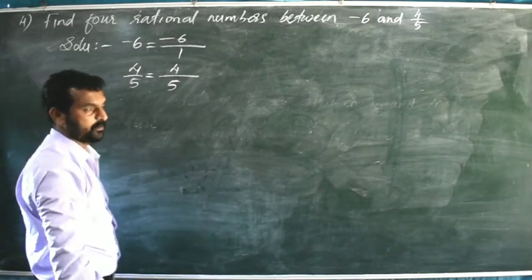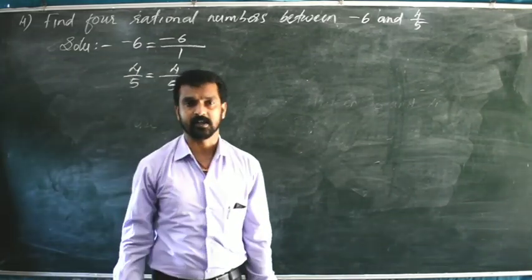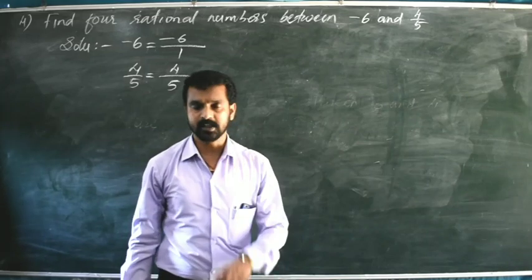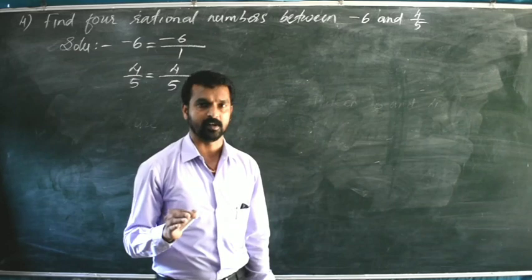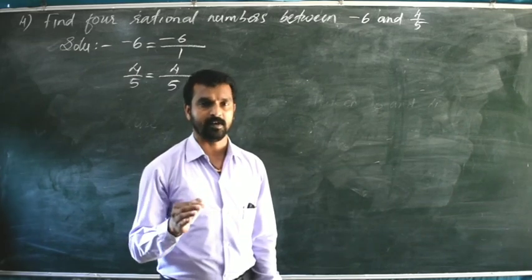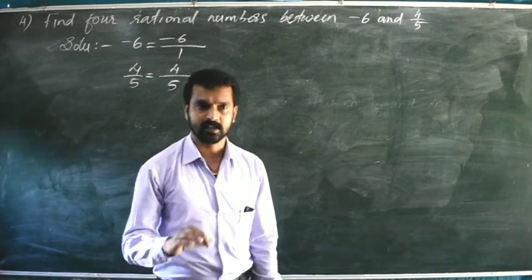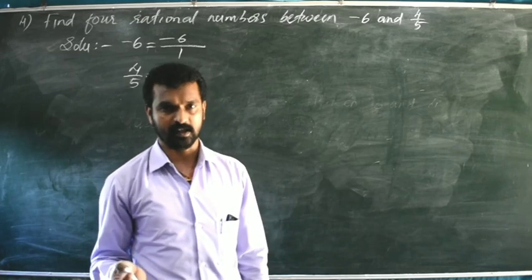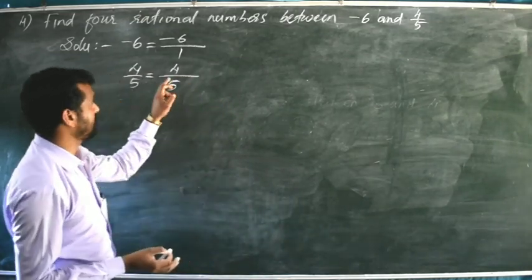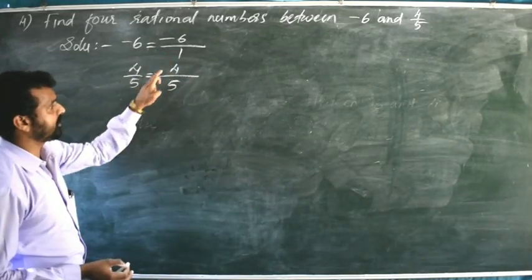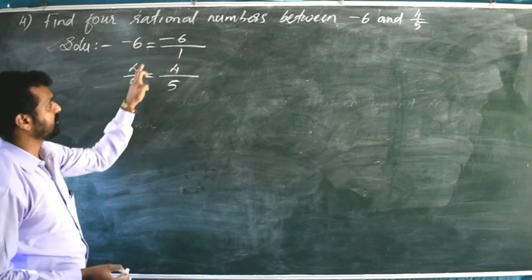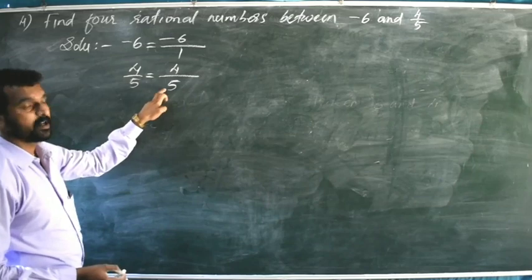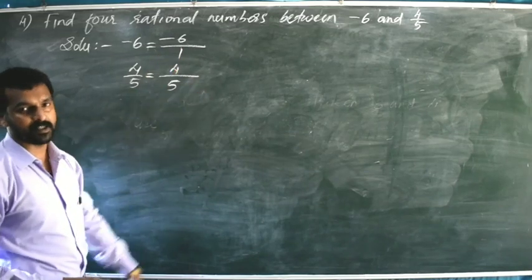Here there is a difference, not like question number 2 and 3. In question number 2, the denominators were the same, and in question number 3 also the denominators are the same. So question number 2 how I have done, that same way you can do question number 3. But in this question there is a difference, that is, the denominators are different here. In the first rational number, the denominator is 1, and in the second rational number, the denominator is 5. So first you have to make the denominators equal.